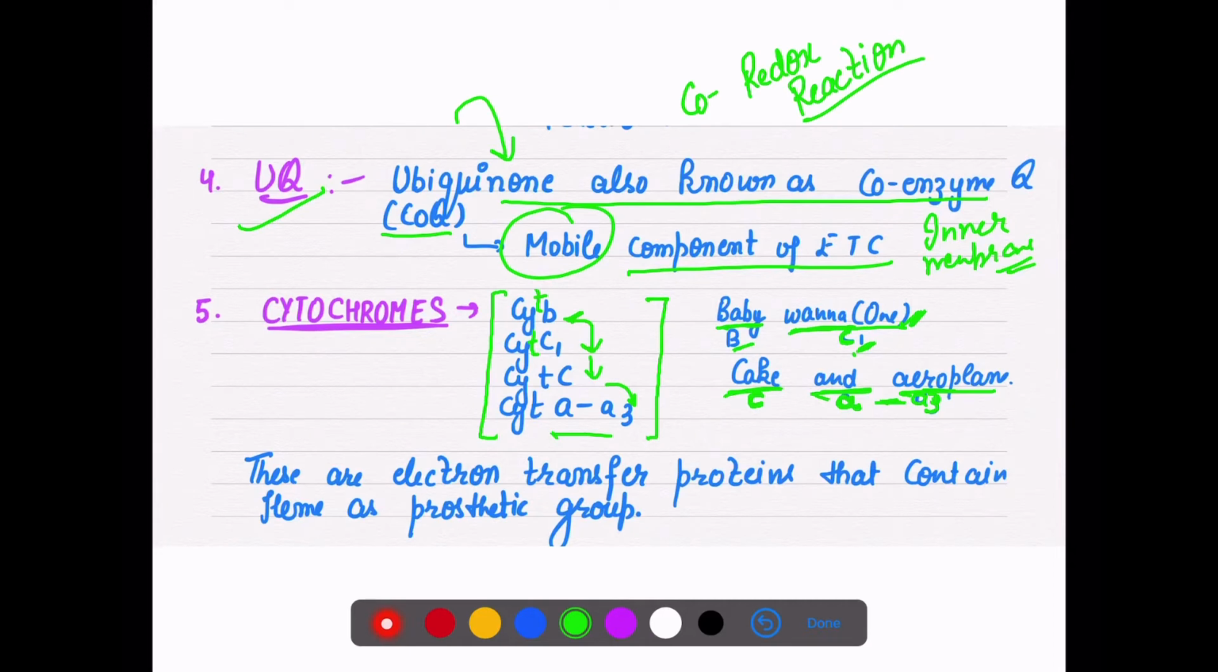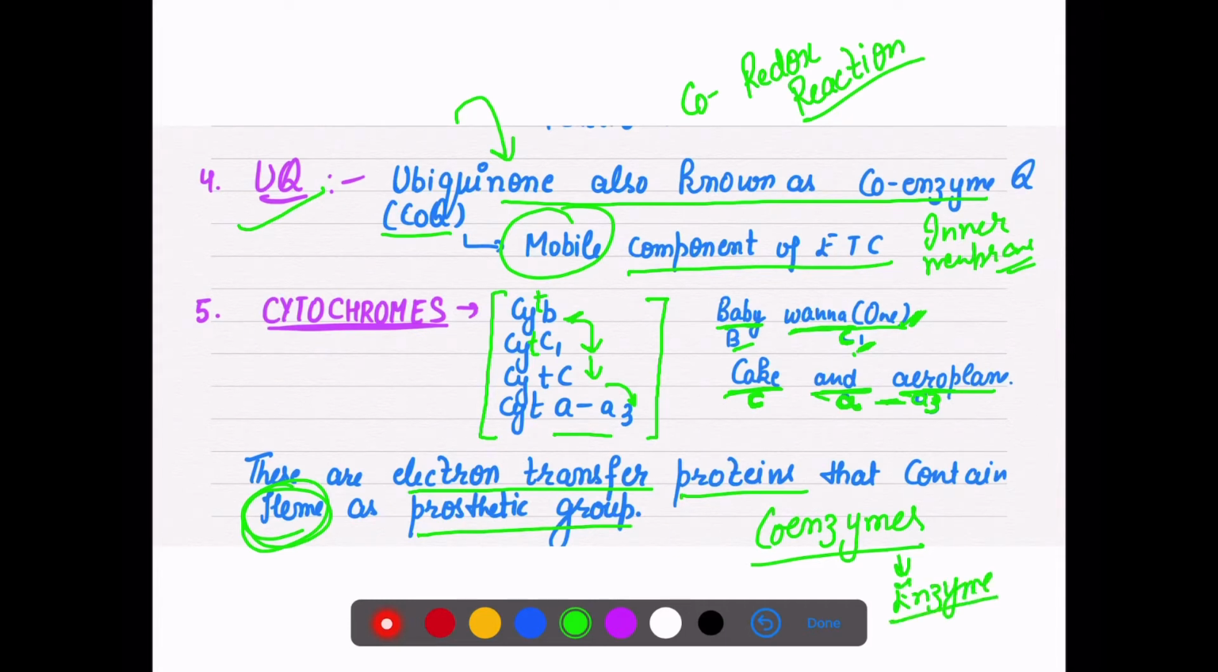This is the order in which electrons are moving with the cytochromes. So what are cytochromes? Actually these are electron transfer proteins, and they contain heme as the prosthetic group. That is why at the start of this lecture I told you that enzymes, prosthetic groups, coenzymes, all of these we have studied in detail in our chapter biomolecules, in the topic enzyme. So please go through them, otherwise you are not able to correlate these things.